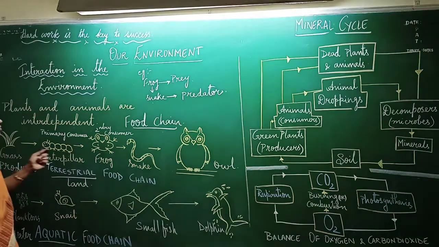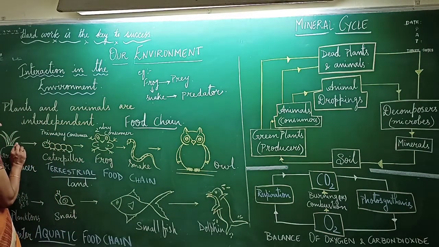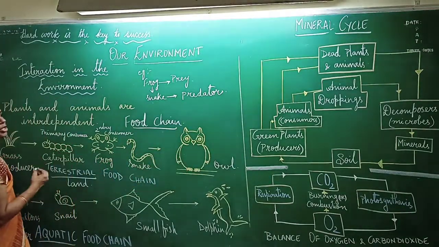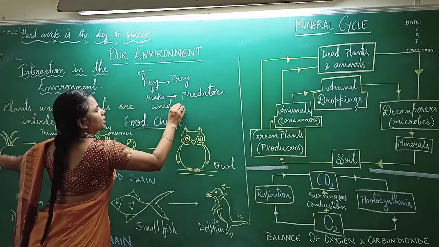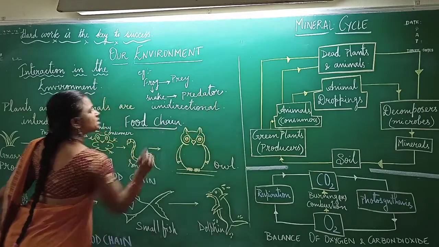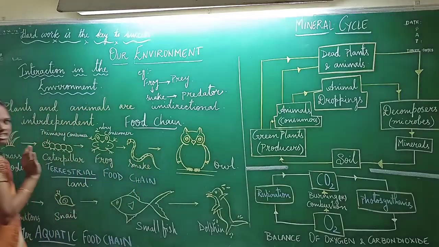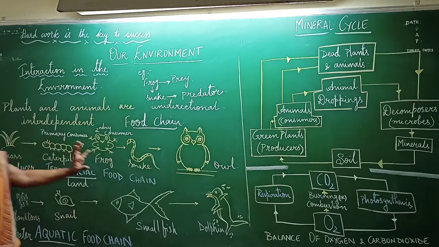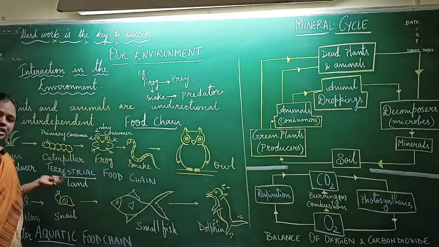Now, did you observe one very important thing, children? Always this transfer of energy is unidirectional. What do you mean by unidirectional? Unidirectional. So that means the energy is actually flowing in one direction only. It is never reversed. So here that is one of the characteristic of a food chain. Now this is an example of terrestrial food chain.